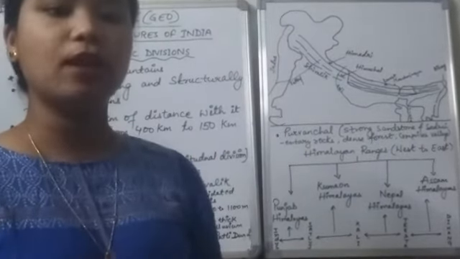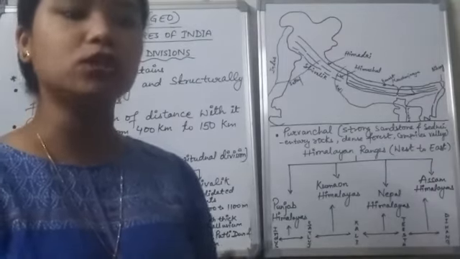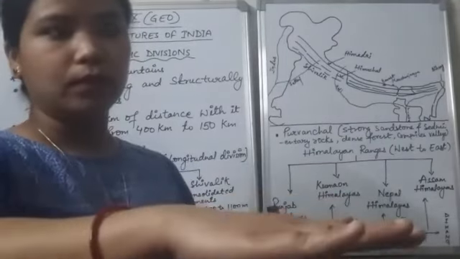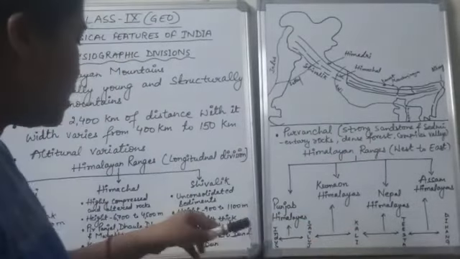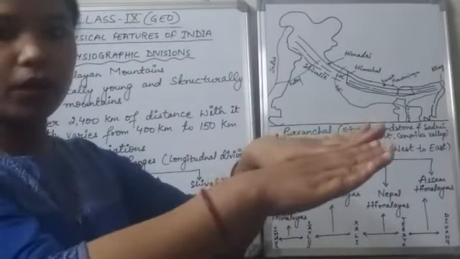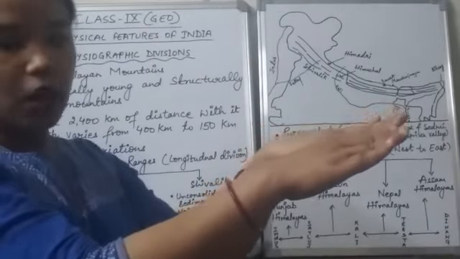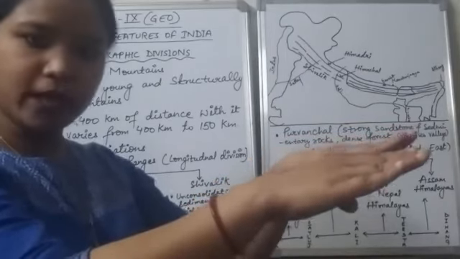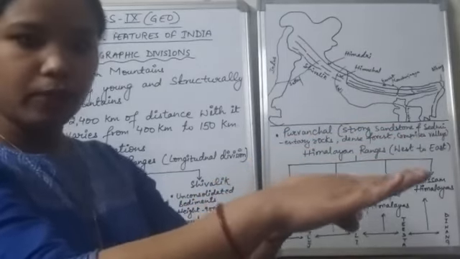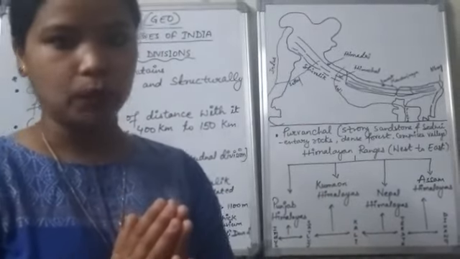Now what is the reason behind the altitudinal variation? When the Indo-Australian plate collided with the Eurasian plate, it first collided in the eastern part, and then the western part. So the collision in the eastern part took place first. That is why we find more elevated fold mountains in this area.